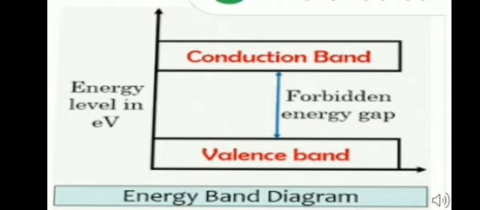Now the band gap, this is most important. The energy difference between the valence band and conduction band is called the band gap, as you can see in the figure. The size of the band gap decides whether electrons from the valence band can be promoted to the vacant conduction band or not. When the band gap is too large to promote the electrons from the valence band to the vacant conduction band by thermal energy, it is called the forbidden zone.